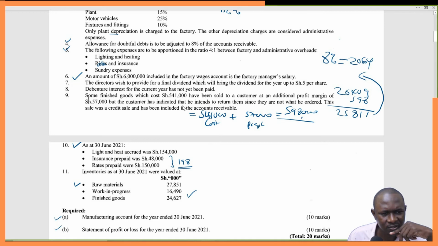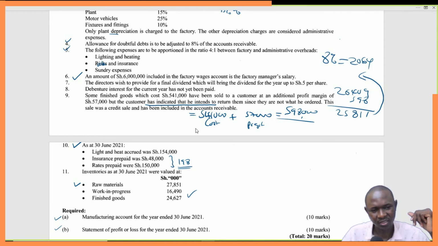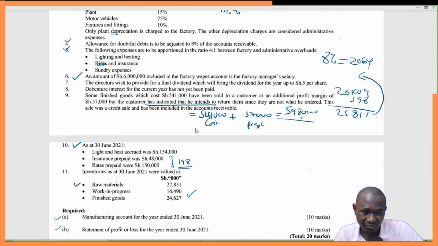Some finished goods which cost 541 had been sold to a customer at an additional profit margin of 57. But the customer has indicated that he intends to return them since they are not what he ordered. This sale was a credit sale and has been included in the accounts. I think this one we will have to leave out. Why? Because there's a word here that is not very clear. The customer has indicated that he intends to return. Has he returned the goods? The silent assumption here will be that he has not returned the goods. He has only shown the intention to return the goods. So we'll keep silent at that.